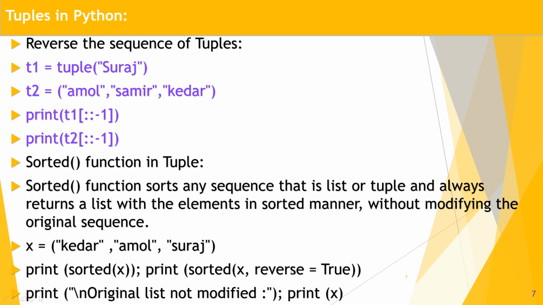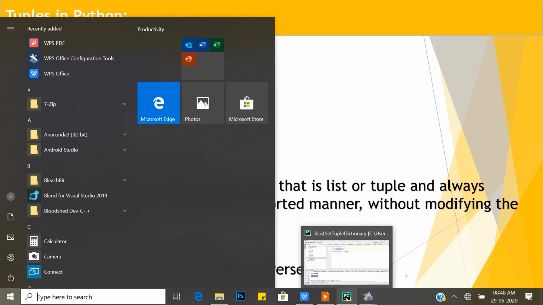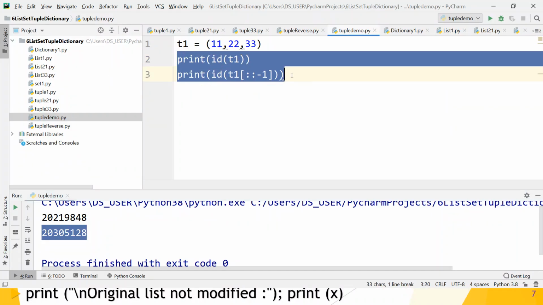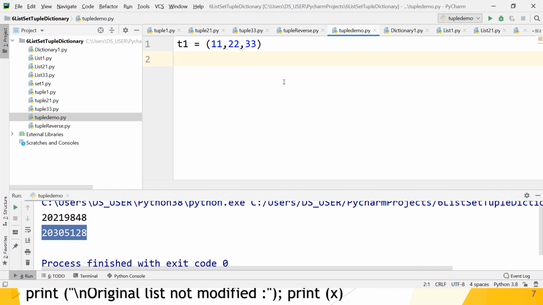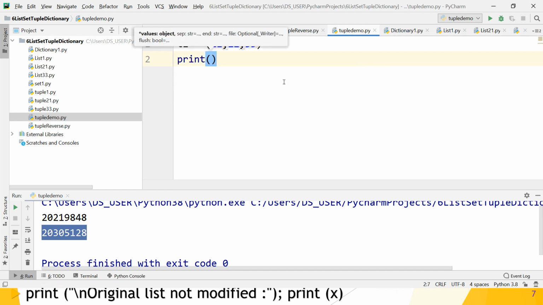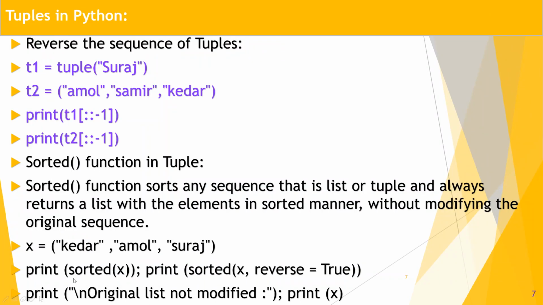But the original list is not modified. Let's check using the PyCharm IDE. So this is T1. Great. What do we want to do? Print the tuple T. What is the method name? Sorted.